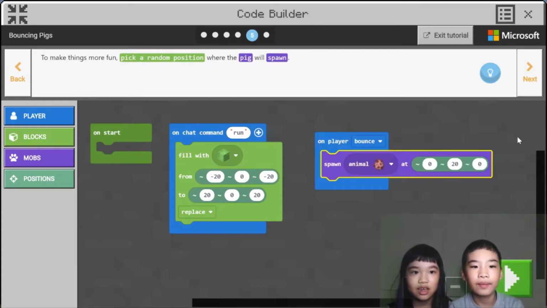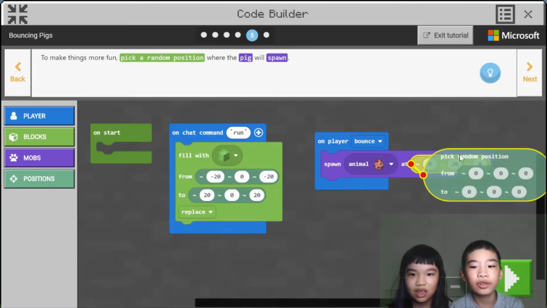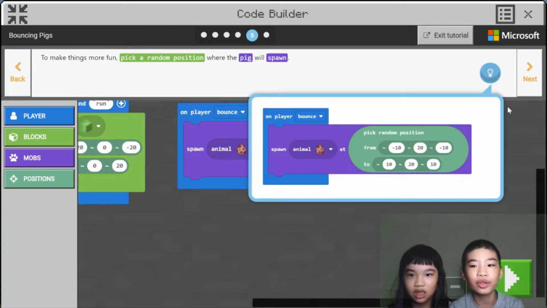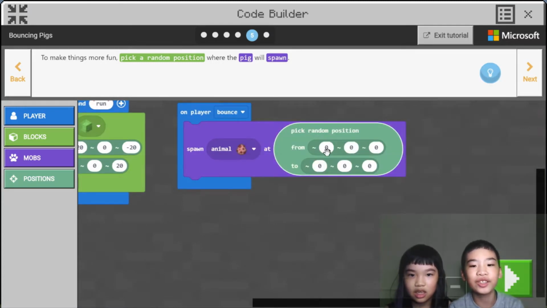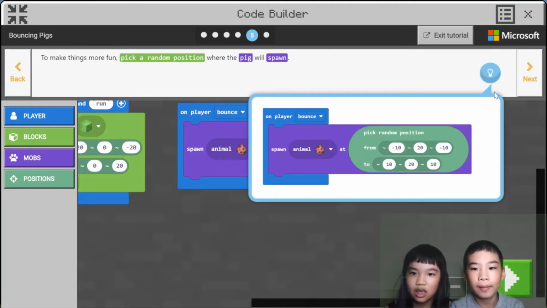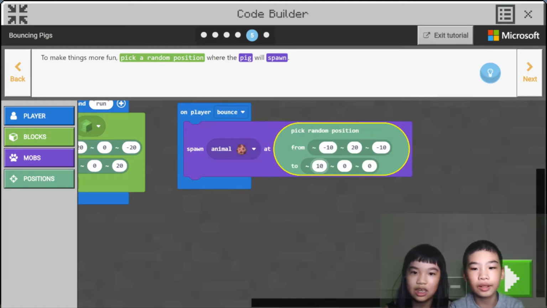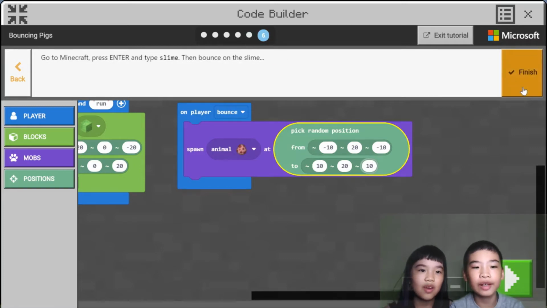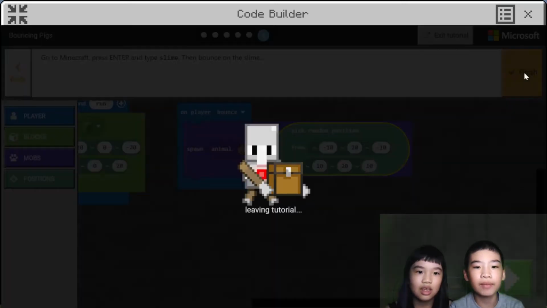To make things fun, pick a random position where the pig will spawn. So the pigs will spawn somewhere above you, so it won't spawn directly on your feet. Negative 10, 20, negative 10, then 10, 20, 10. They all have to end with a 0. Okay, go to Minecraft, press enter, and type slime. Then bounce on the slime.